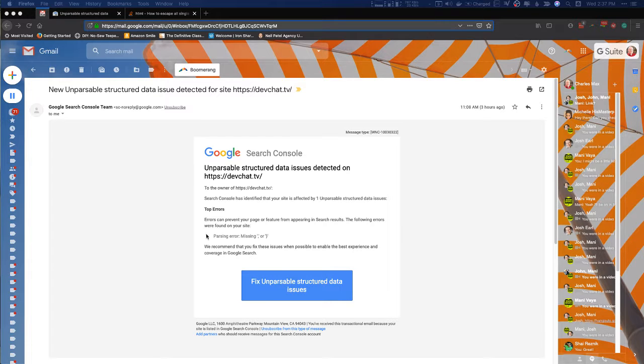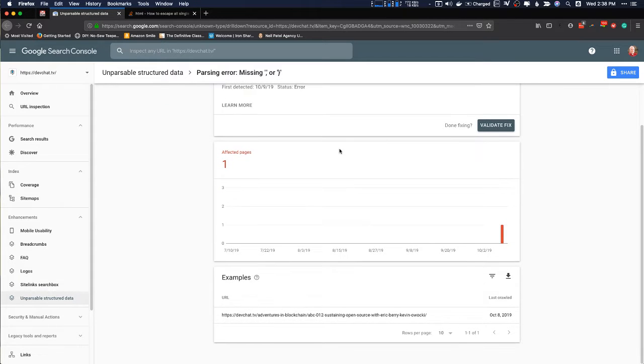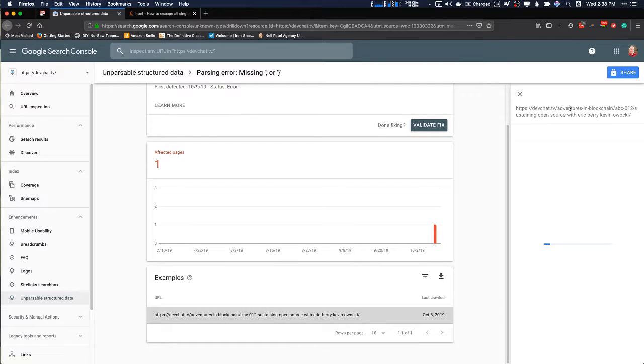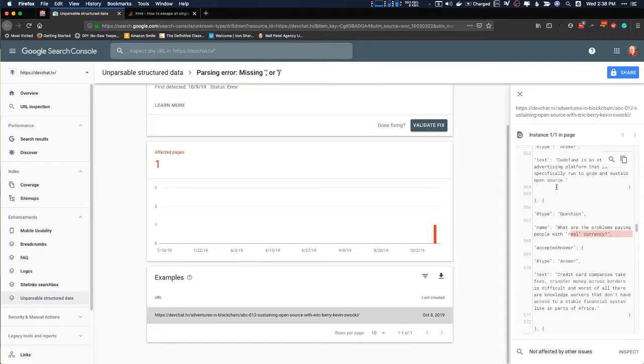Anyway, I got an email from the Google Search Console team. Basically they said that there are unparsable structured data issues detected on devchat.tv. So I clicked the link to come in here, and you can see that it's missing a comma or a close brace. If you look, you can see right here that this is the problem. And if I click on it, there we go. So there's the one instance, and you can see it's got this structured data here.